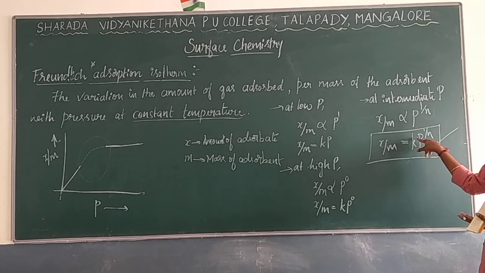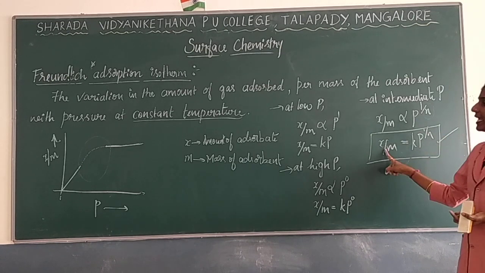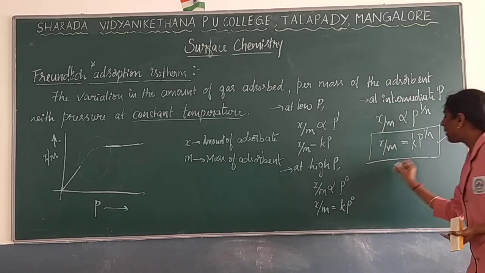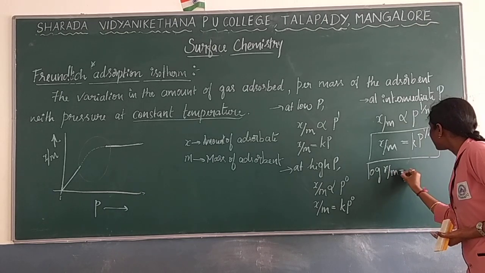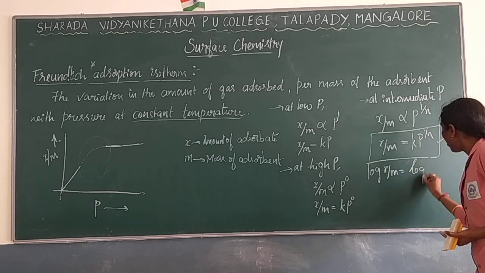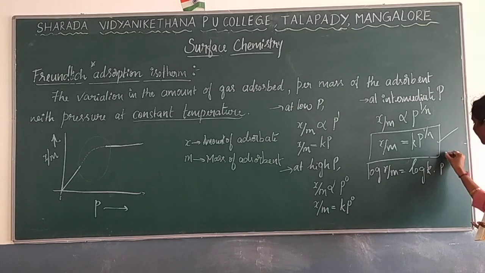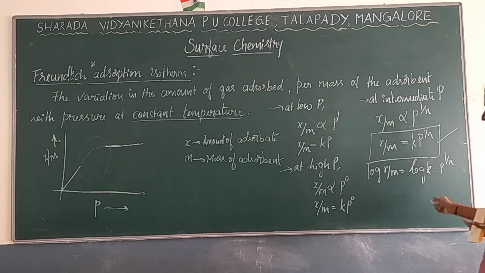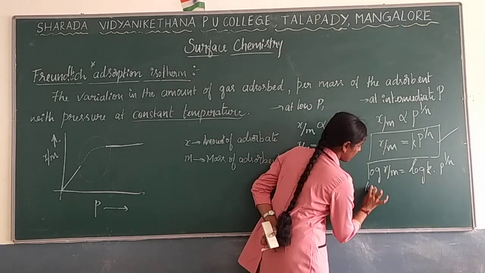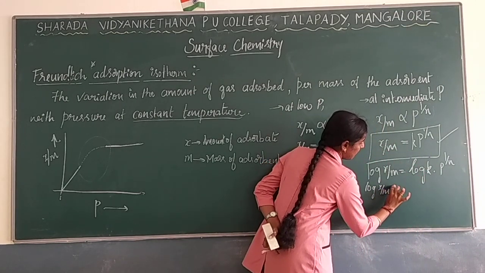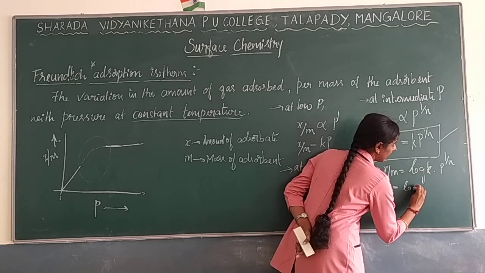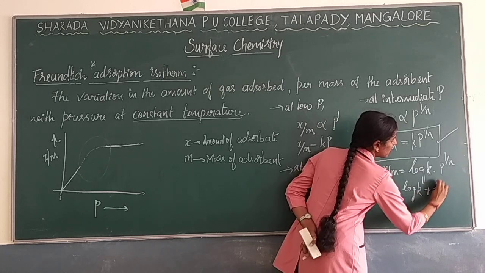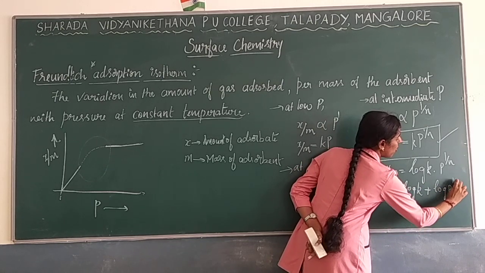Okay, x by m is equal to k into p to the power 1 by n. Now if you take log on both sides, what will happen? It comes as log of x by m is equal to log of k into p to the power 1 by n. Log of m into n is nothing but log m plus log n. So you can write it as log k plus log of p to the power 1 by n.